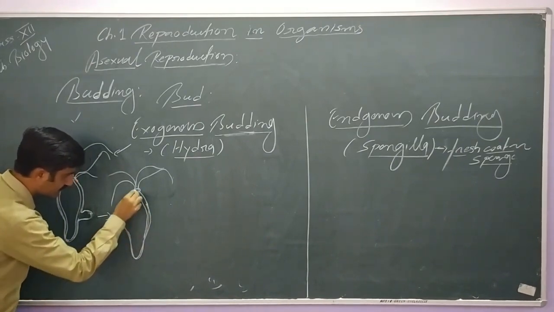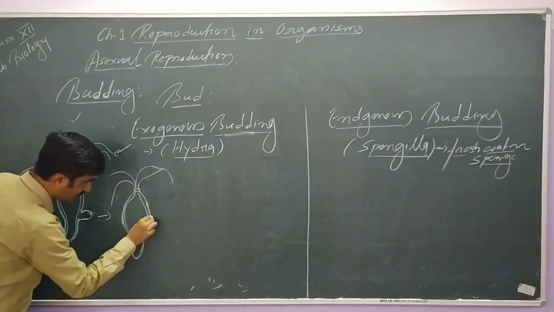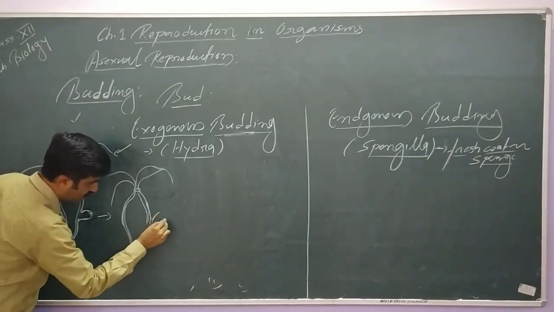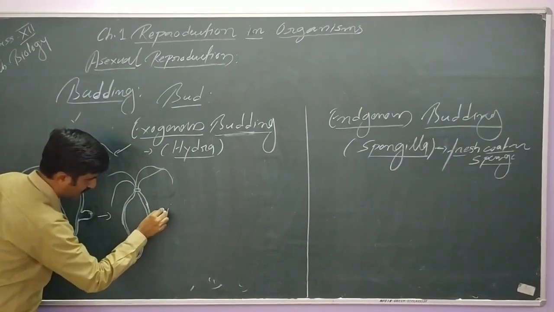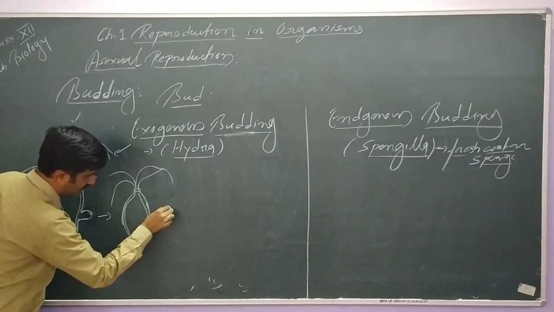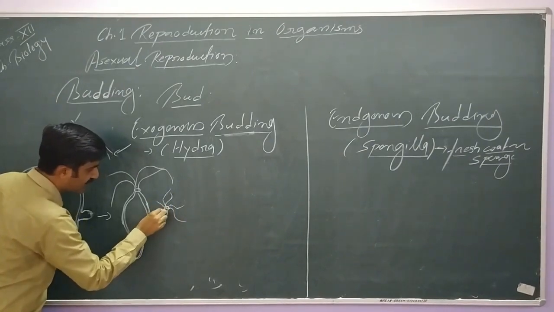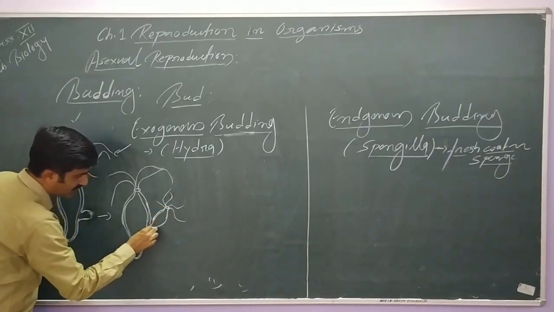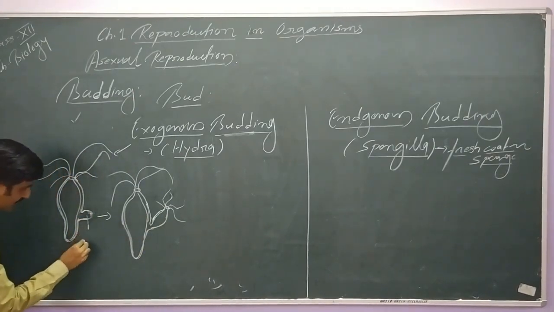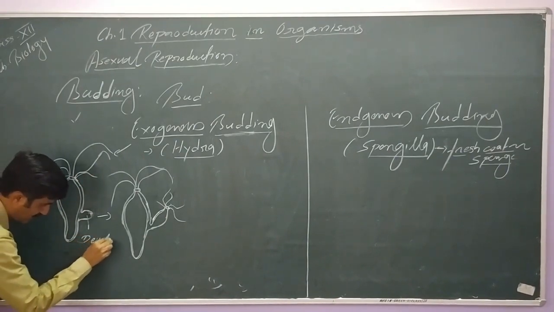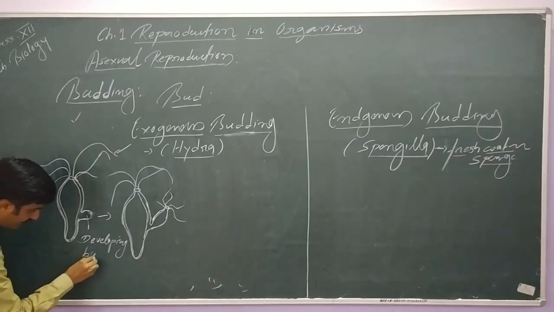So you see here, this is the body wall, and after that this projection further develops. There is continuous growth and development, obtaining nutrients from the parent body. And this remains attached to the parent body. So this is, we can say, a developing bud. This is the outgrowth, simply a mass of cells, the developing bud.